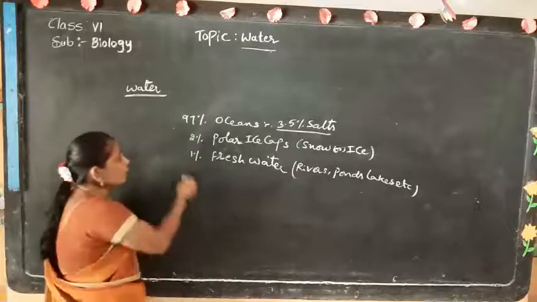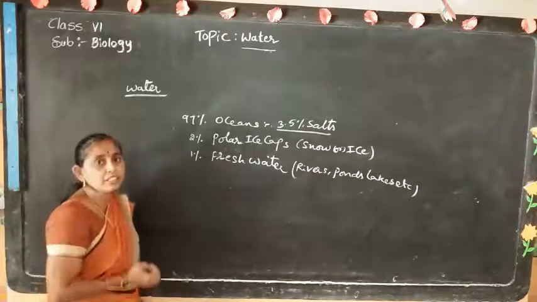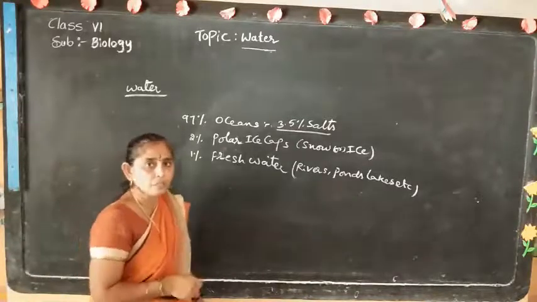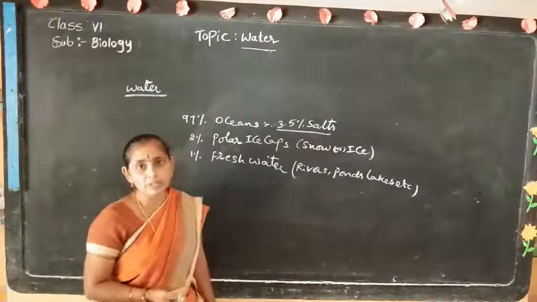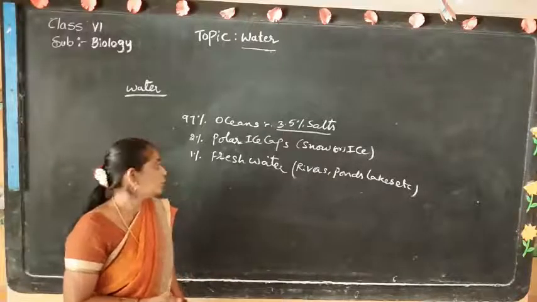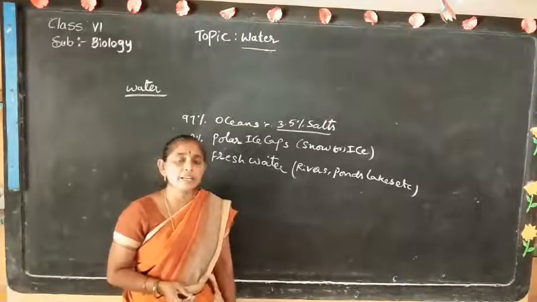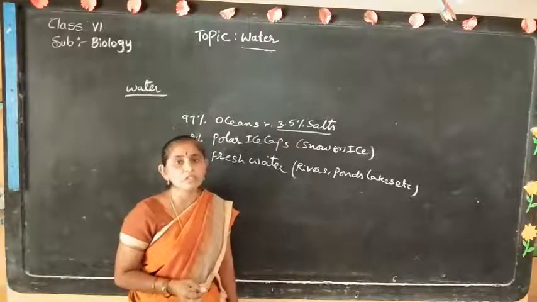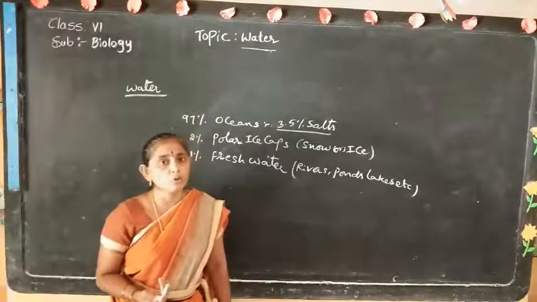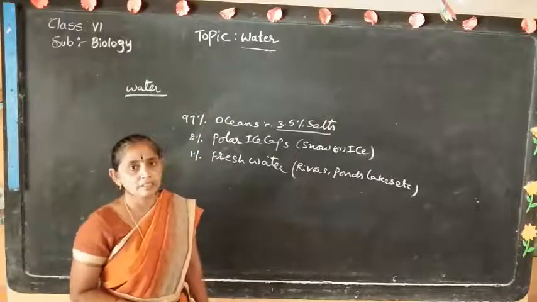We are drinking this water, a very little amount of water that we are using. This is underground water and surface water also. The main source of water is rain. Rain is our main source of water. Without rain, there is no water on the earth.